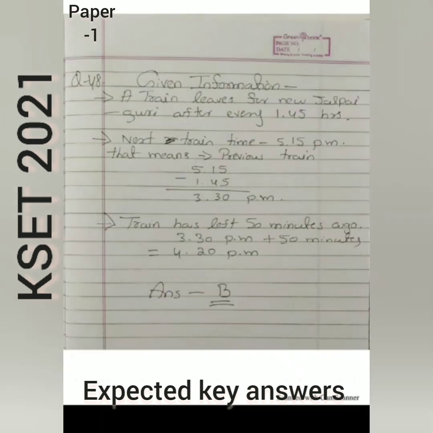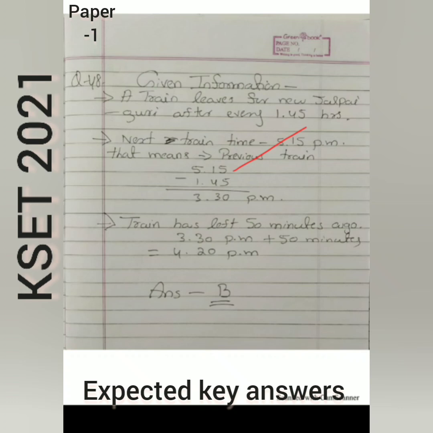Here the given information is a train leaves for New Jalpaiguri after every 1:45 hours. The next given information is next train time 5:15 p.m. That means the previous train time is 5:15 minus 1:45, because every train leaves after every 1:45 hours.